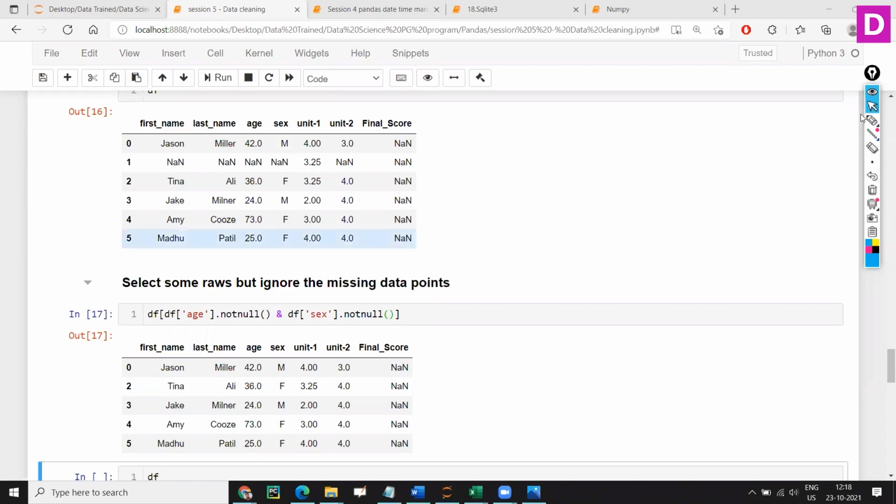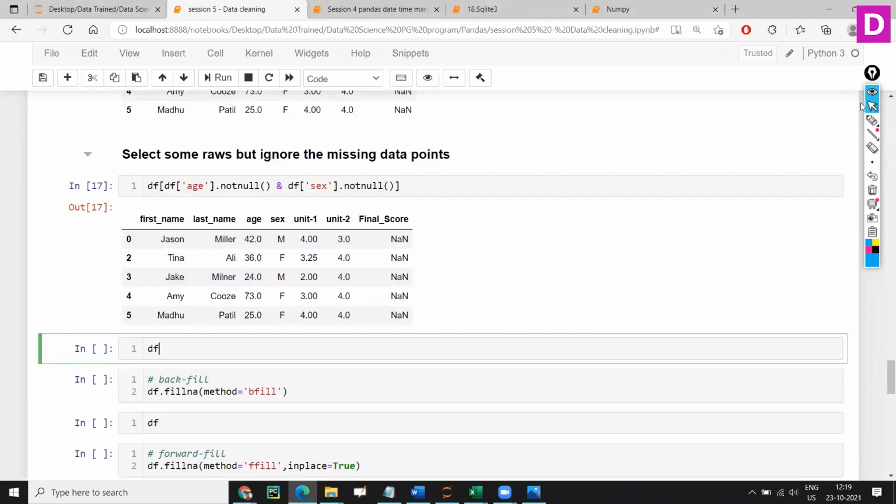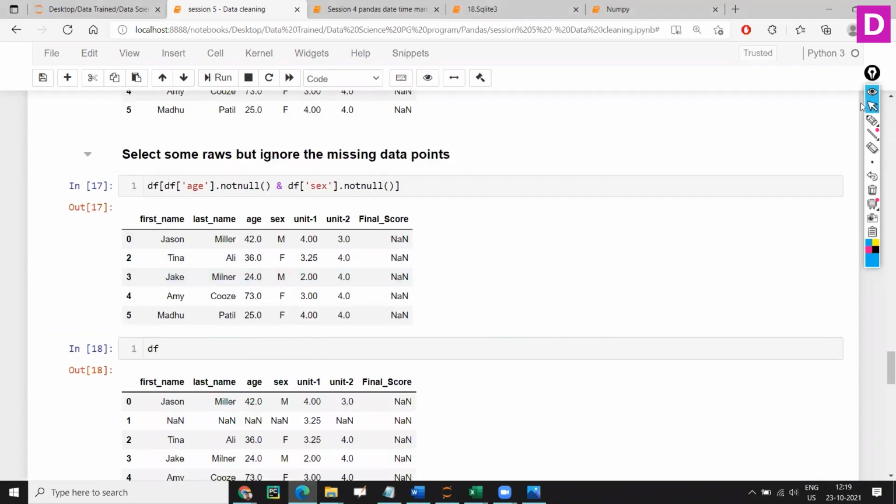So this way you can ignore the NaNs without writing any extra code. Depending upon the column in which you don't want to see NaN, you can give the column names. Let me repeat this. This is the whole data frame, and in that I'm writing this condition: age not null and sex not null. Wherever you have NaN in those columns, don't return. So yes, you can do that using this not null. Let's print our original. I have not saved anything because we are trying to understand different techniques here.